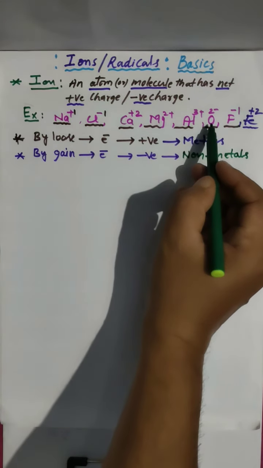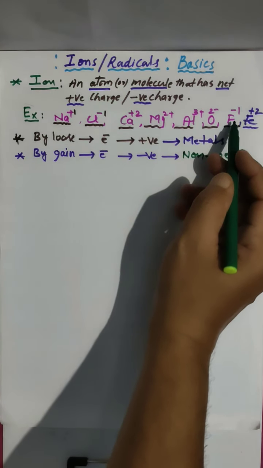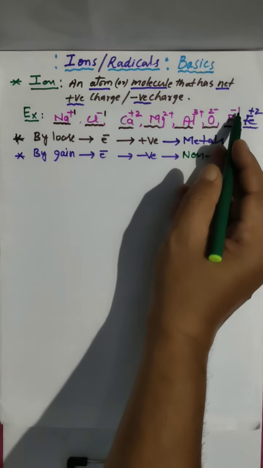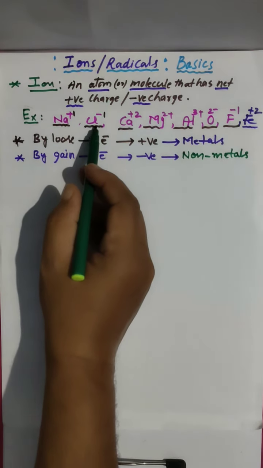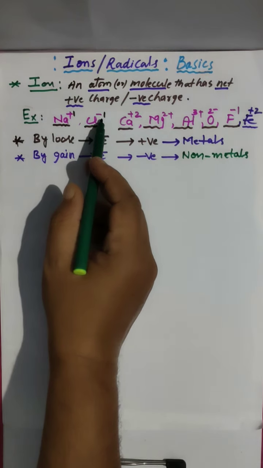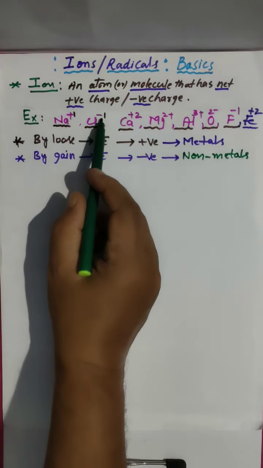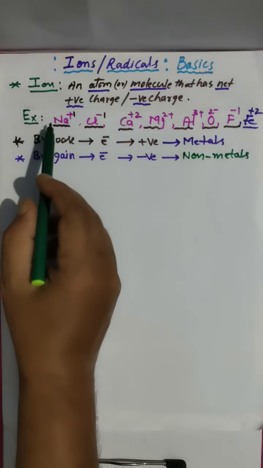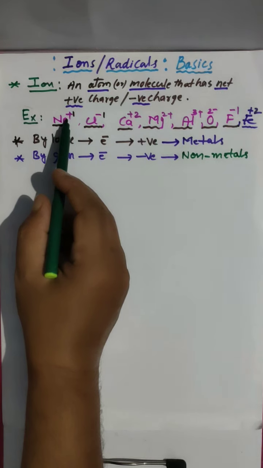See here, oxygen is a non-metal. It gained 2 electrons, 2 minus. Fluorine is a non-metal. It gained 1 electron, minus 1. And chlorine is a non-metal. It gained an electron, minus. So how many electrons it gained or donated, that much charge it will get.